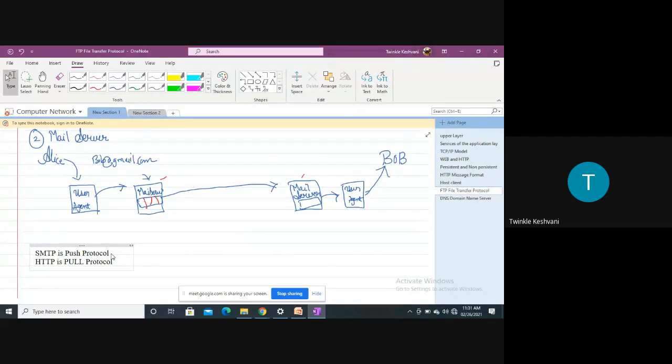Now, in the exams, the question will be like, HTTP is a pull protocol, justify your answer. Or it may be, SMTP is a push protocol, justify your answer. It can be asked for 3 marks, right? So for that, you have to explain it with an example along with the diagram. If it is asked for 3 marks, then you just need to justify. But if it is asked for 6 marks, then you need to draw the diagram as well as write the content and explain the whole example.